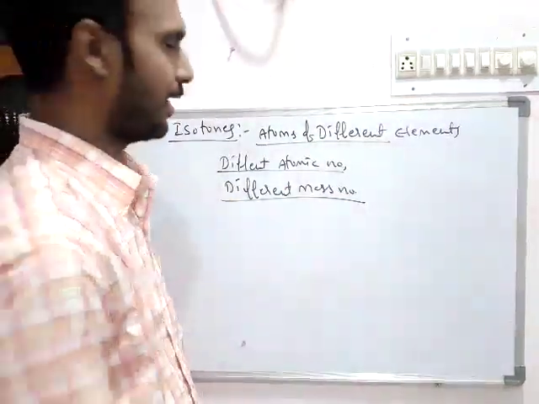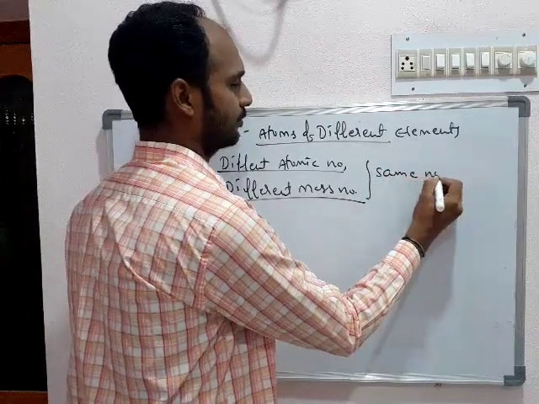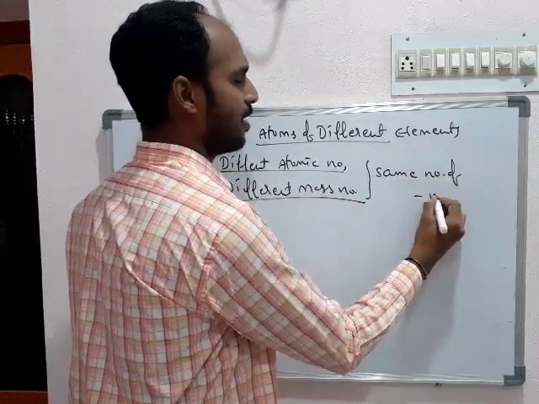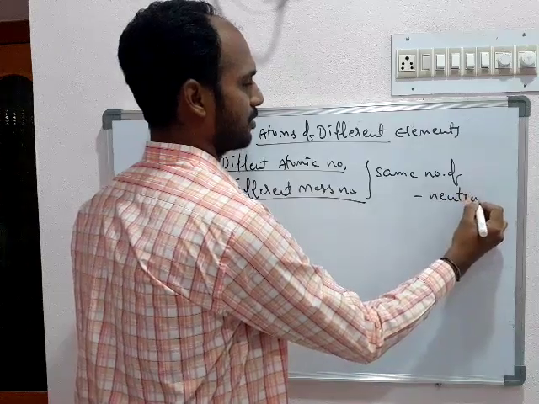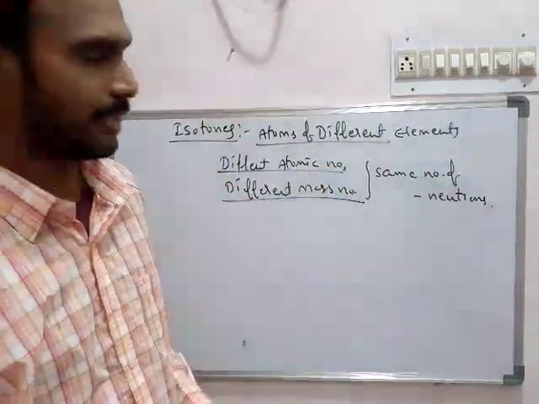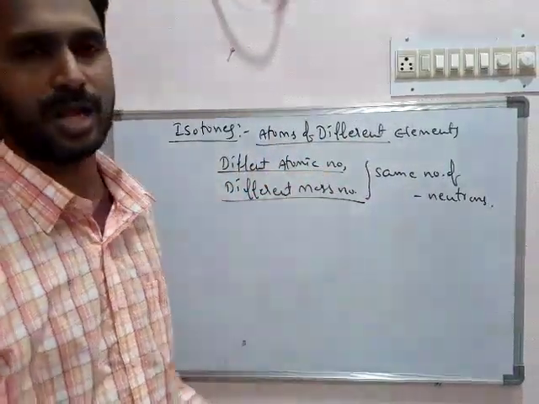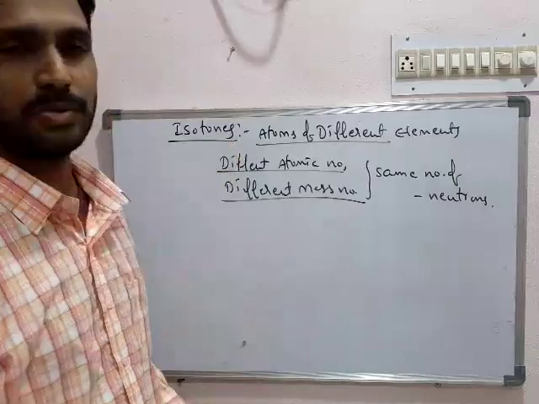Then what is the similarity? They are having the same number of neutrons. Simply we can say the atoms of different elements having the same number of neutrons are known as isotones.